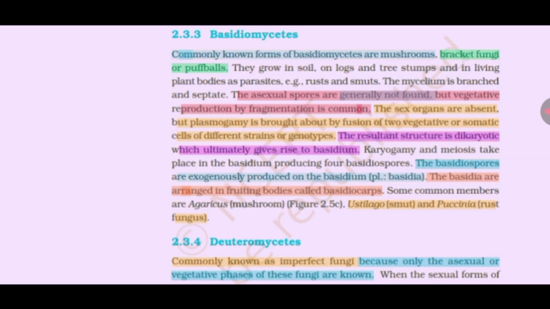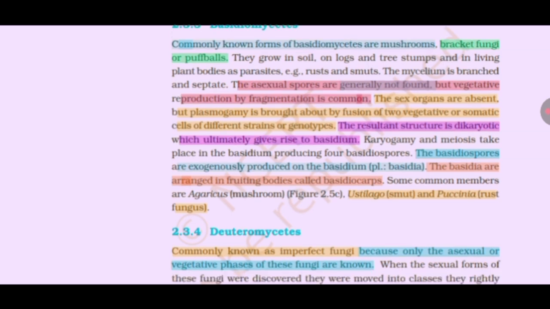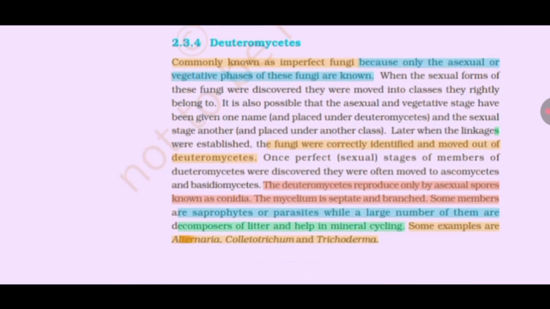Karyogamy and meiosis take place in the basidium, producing four basidiospores. The basidiospores are exogenously produced on the basidium, plural basidia. The basidia are arranged in fruiting body called basidiocarp. Some common members are Agaricus, mushroom (Figure 2.5c), Ustilago, smut, and Puccinia, rust fungus.